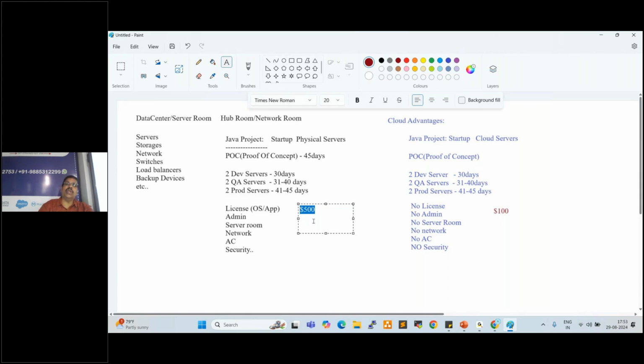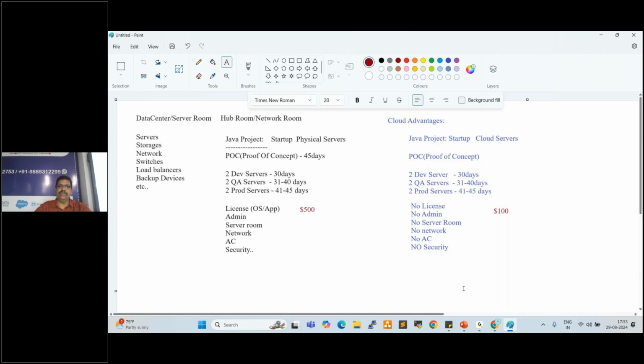So when we use cloud infrastructure, cloud servers, cloud resources, one third of the cost will be saved. Clients always look for cost saving and time saving. That is why every project team is migrating their infrastructure to the cloud environment. Currently, most companies are migrating their applications to cloud because of cost saving and time saving. Is it clear, everyone?